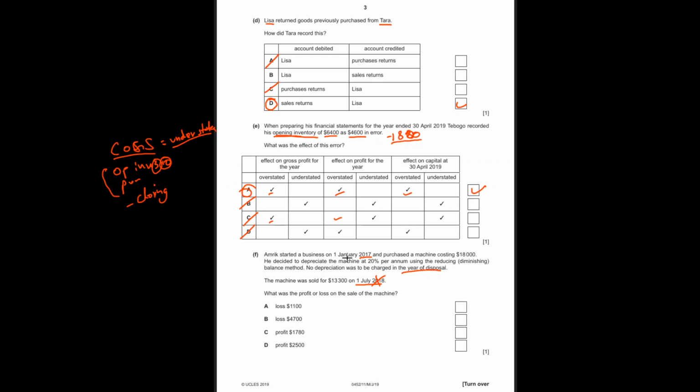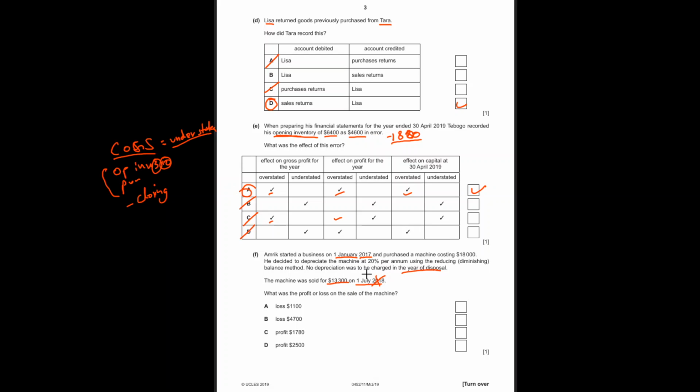The good thing is they start the year from 1st January, so it's easier to make calculations. There's no confusion with the months. Right, so 1 year's depreciation will be charged. The machine was sold for 13,300. What do we have to calculate? What is the profit or loss on the sale of machine?